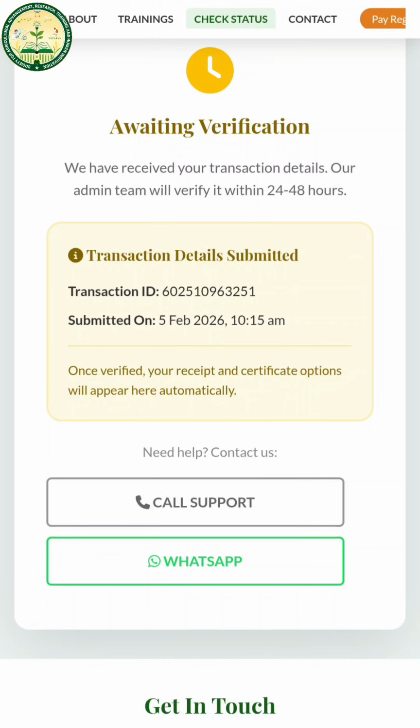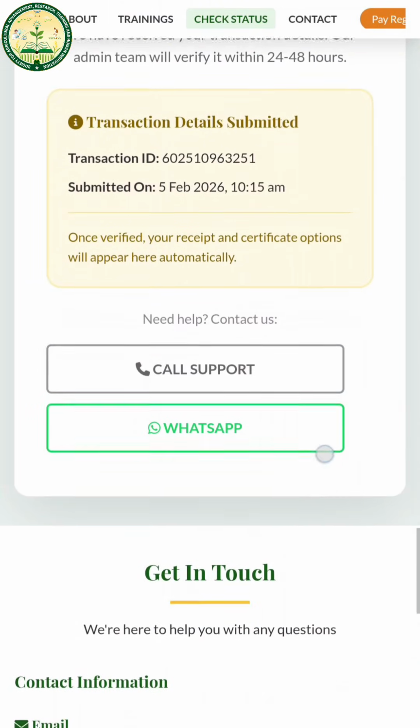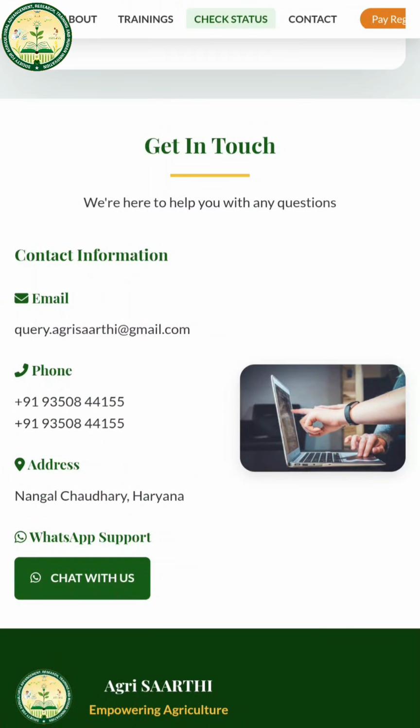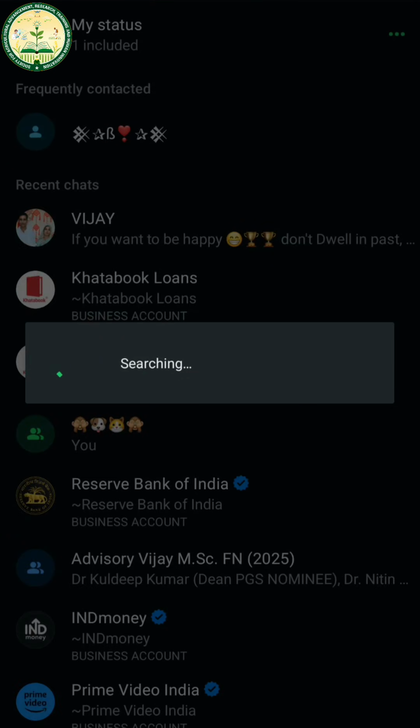So dear participants, I hope it is clear to you how you can register for Agri SAARTHI Kranti 2026. If you face any type of difficulties or have any queries, you can contact the number given over here. You can see 9350844155, and there is also a chat support button here. You can click on it and you will be redirected to the WhatsApp number. So you can contact our team. They will resolve your query.